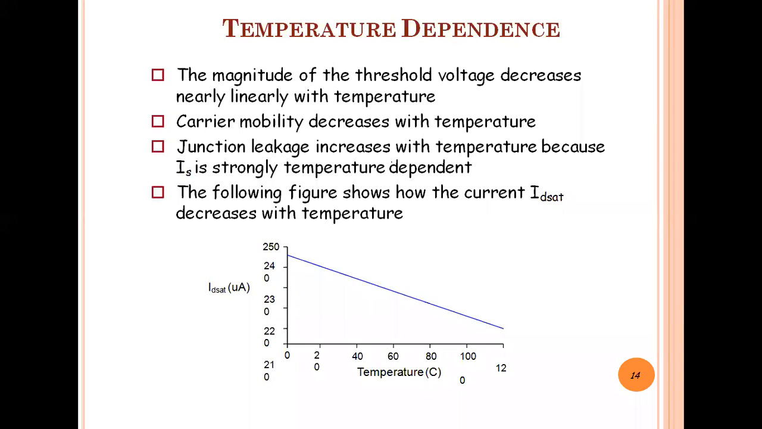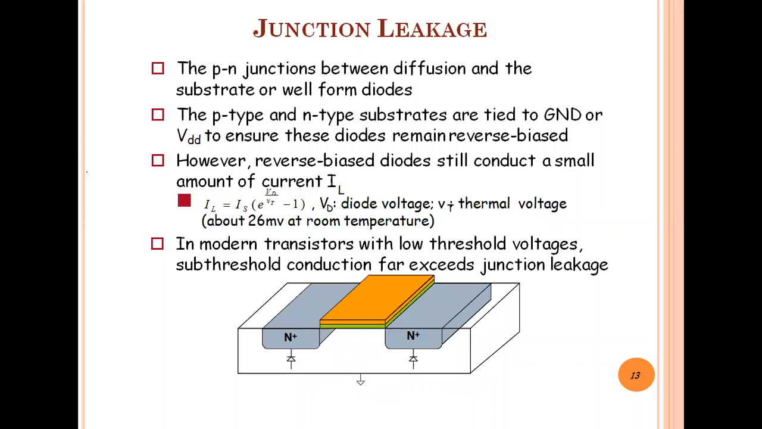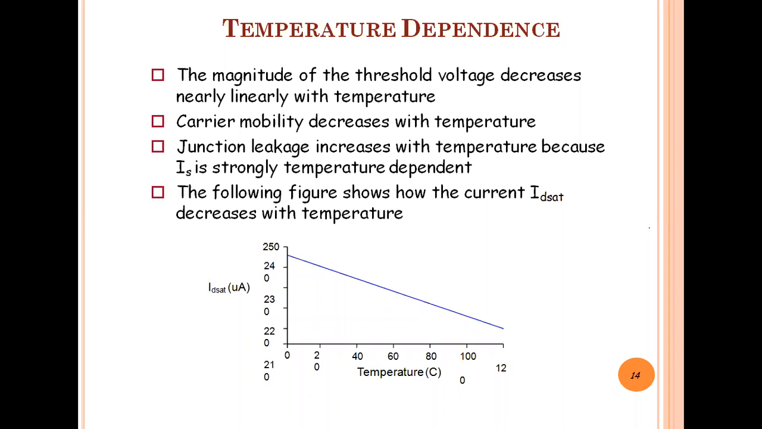Carrier mobility: we have already understood the term mobility. So carrier mobility decreases with temperature. Junction leakage increases with temperature because IS is strongly temperature dependent. So in junction leakage, IL is linearly proportional to Vt, the thermal voltage. If the temperature increases, obviously IL also increases, right? So junction leakage increases with temperature.